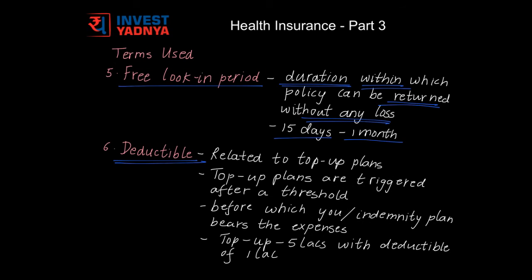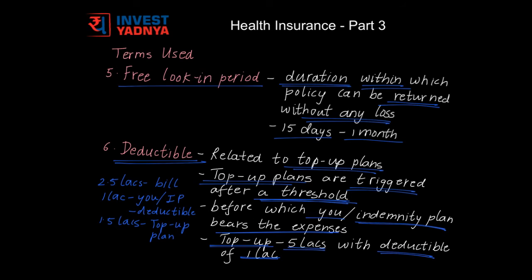The next term is deductible. It is related to top-up plans. Top-up plans are triggered only after a certain threshold, before which, that is before this threshold, either you or your indemnity plan bears your medical expenses. Let's say you have a top-up plan of 5 lakh rupees with a deductible of 1 lakh rupee. And in a certain instance of hospitalization, your final bill was 2.5 lakh rupees. Out of these 2.5 lakh rupees, 1 lakh rupee would either be borne by you or your indemnity plan, and the rest 1.5 lakh rupees would be borne by your top-up plan. Now this 1 lakh rupee that either you or your indemnity plan has paid is called the deductible.